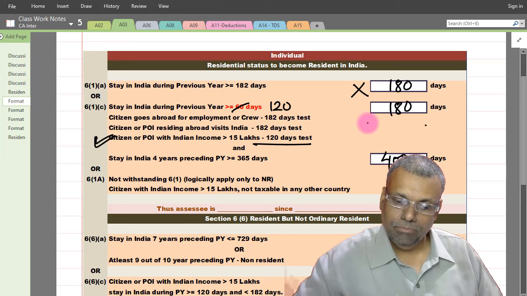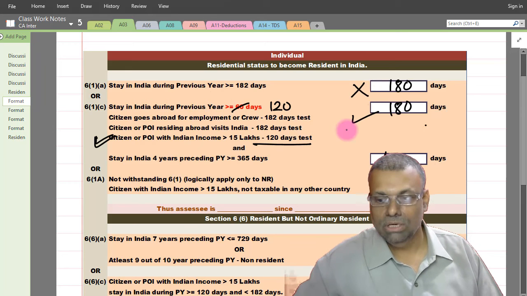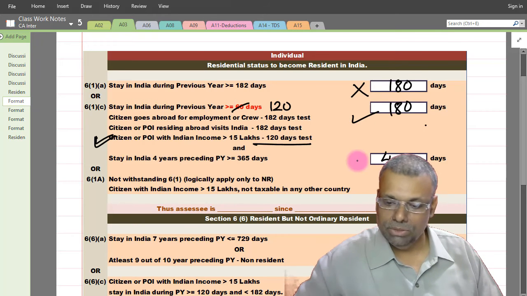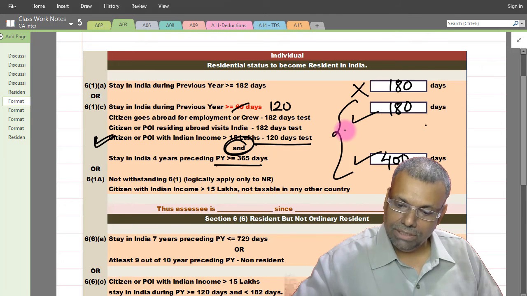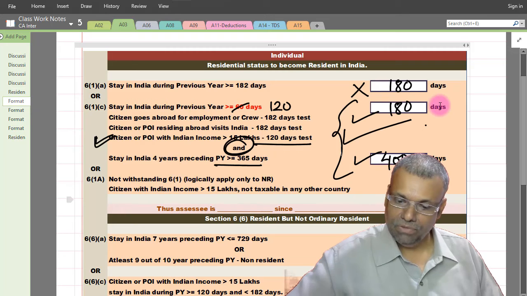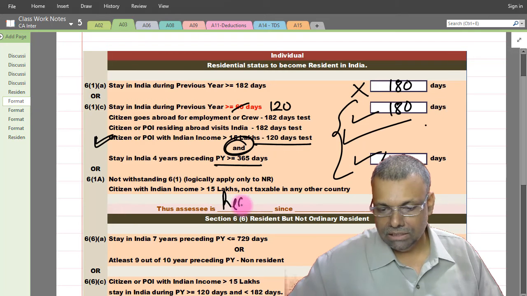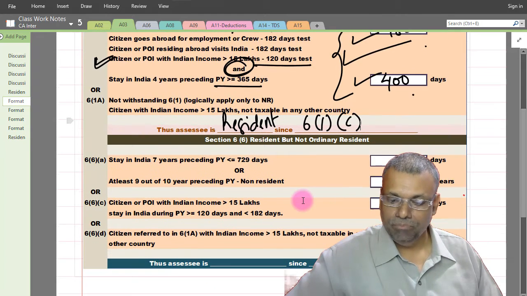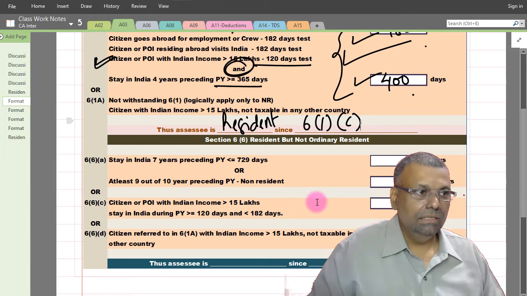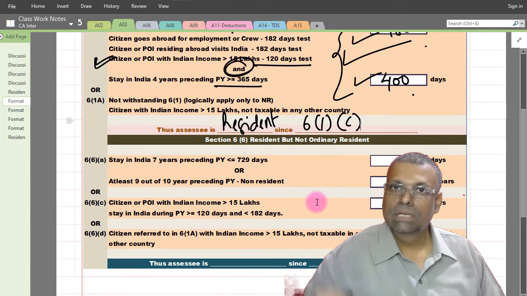61A is already failed. 61C now, because it is more than 120 days, that will come into the picture. And the 365 days test, this is an 'and' condition, so this is also satisfied. So fully it is satisfied. So the assessee is resident by virtue of the 61C provision. That's the concluded answer.